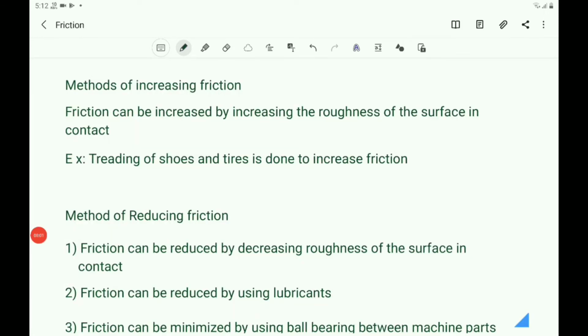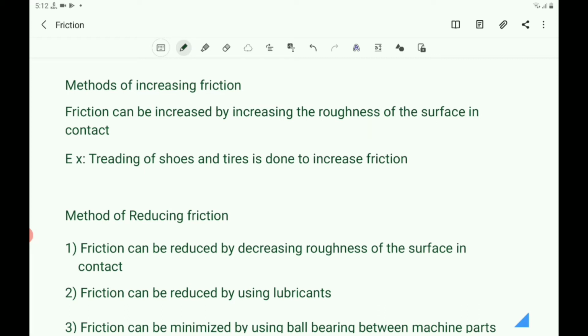Now let us discuss the methods of increasing friction and the methods of reducing friction. You know that in many cases friction is desirable. In many cases friction is required. And in some other cases friction is undesirable. When friction is desirable, in those cases we have to increase the friction. And when friction is undesirable, in that case we have to reduce the friction.